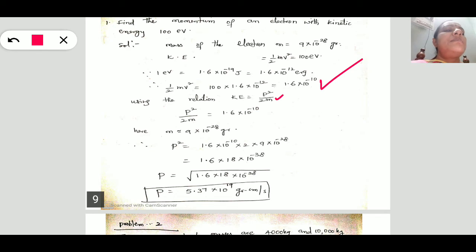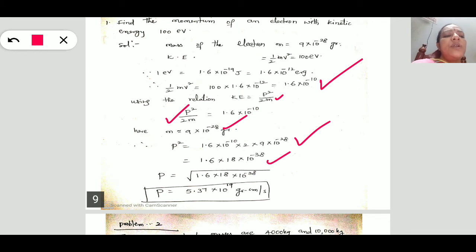Now use the relation between kinetic energy and momentum. That means p square by 2m must be equal to 1.6 into 10 to the power minus 10. Again substitute the mass of the electron. You get p square equal to 1.6 into 10 to the power minus 10 into 2 into 9 into 10 to the power minus 28.